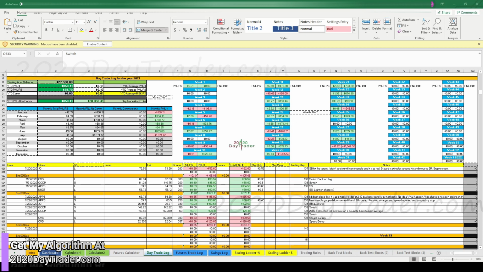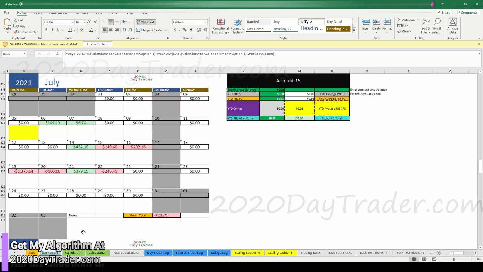A big part of that was because of this almost $200 loss on APPS holding it overnight unintentionally. I did not place this. I do not know how that happened. If not, we'd only be down around $50 on the day. And depending on what QCOM does for us tomorrow, we could easily be green on this day. So red day right now, but could be a green day by tomorrow morning. We'll have to see how that goes. And CVS, had I traded it better, we could be up in the $200 range already.